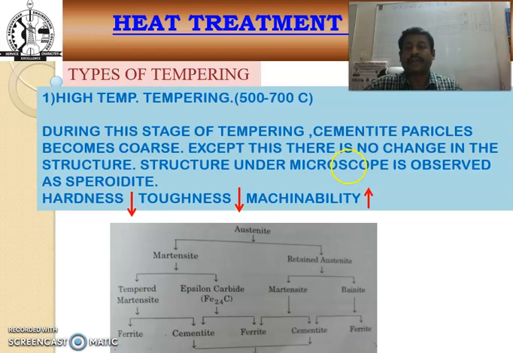There is another type of tempering process, that is high temperature tempering. In this, the temperature ranges from 500 to 700 degrees Celsius. During high temperature tempering, cementite particles become coarse. Except for this, there is no change in the structure. After the tempering process, hardness is decreased, and toughness is increased.